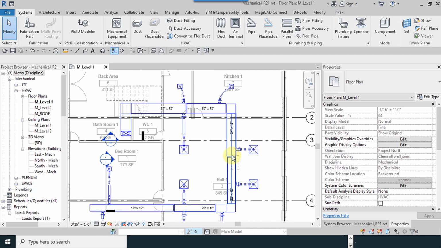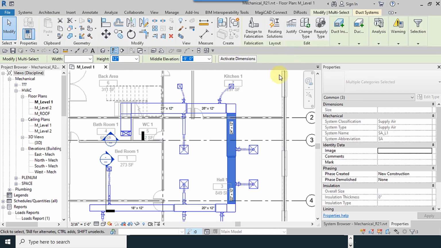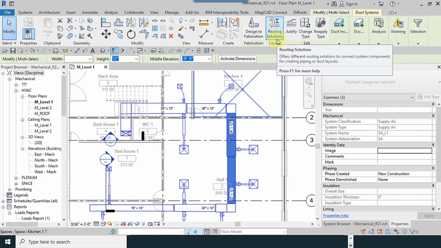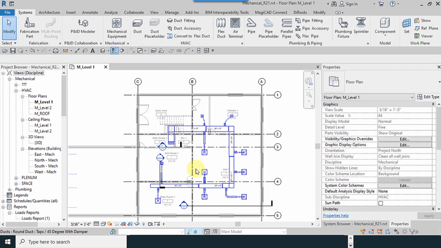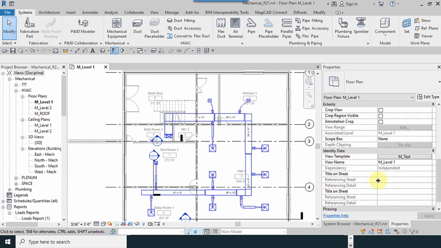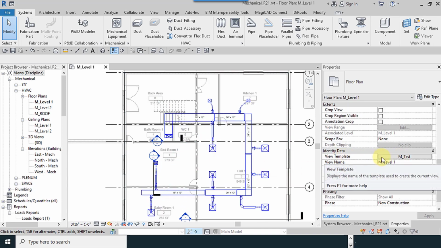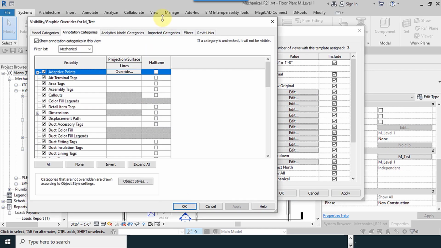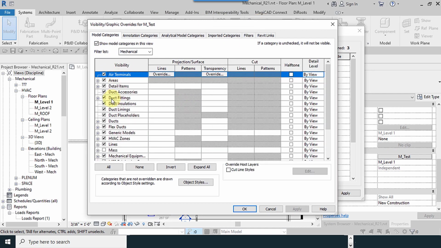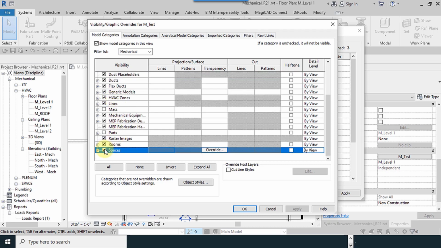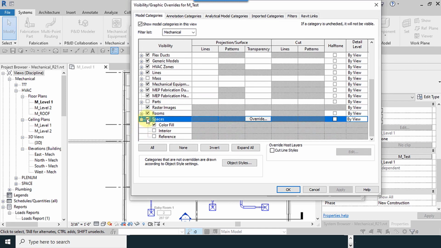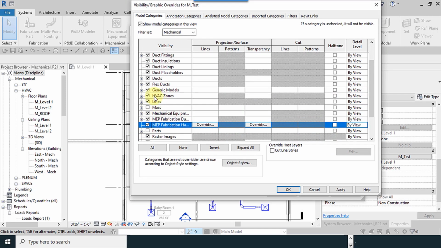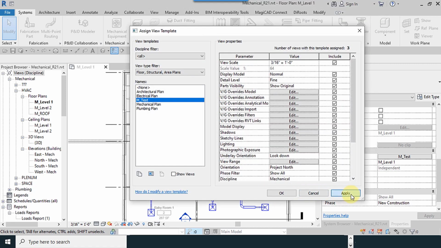The rest of our tools: when we select more than one duct, design to fabrication is enabled now. And what are the routing solutions? When this tool is activated, I remove the spaces. To better explain to you, I go to the view template which I made, and I use S to find the spaces, and I uncheck this one, and also HVAC zones. Apply.